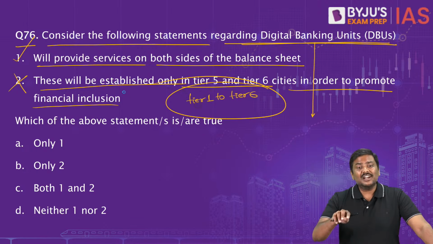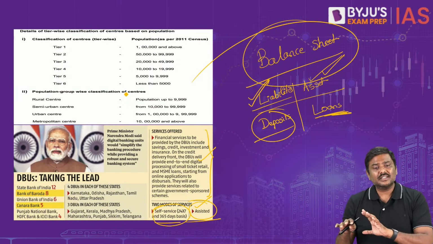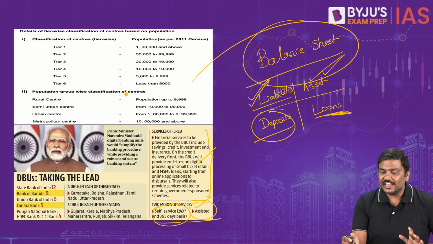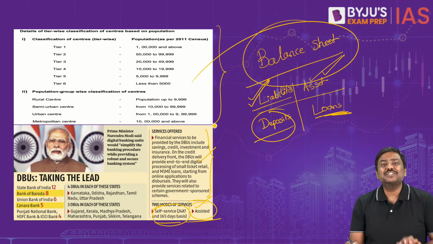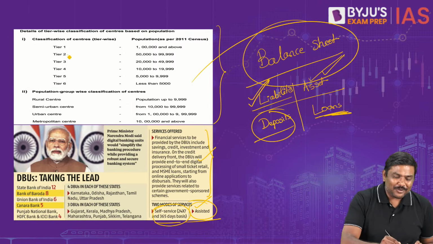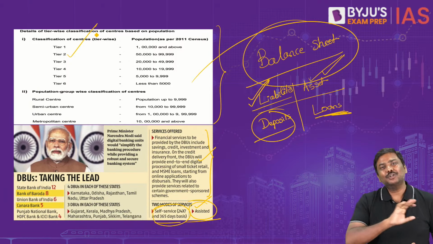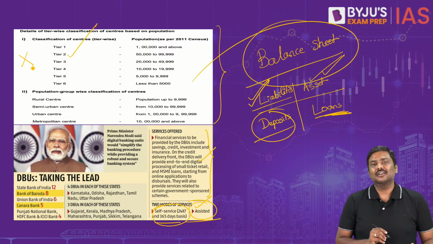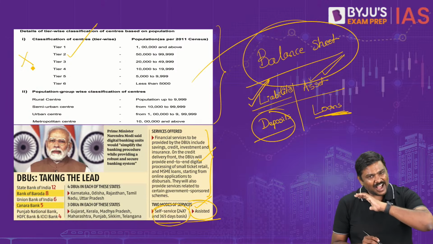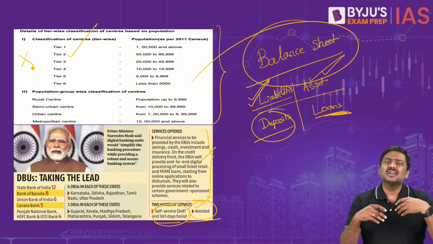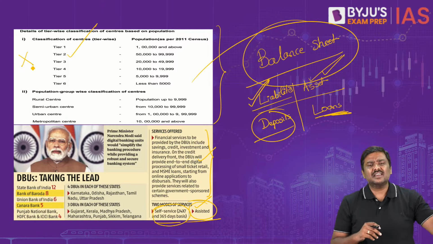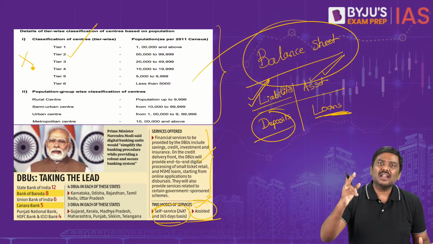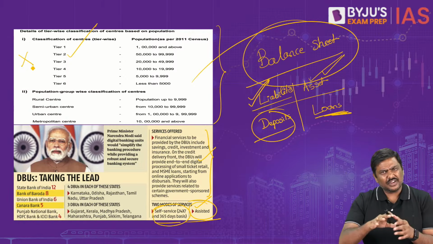Now many of you will start typing, what is this tier 1 to tier 6? I have not taken any risk here. I have given the picture of what is tier 1 to tier 6. Please have a look at it. Do not by heart it. UPSC will not ask you this classification. UPSC generally doesn't ask you this kind of classification because banking, census, etc. use the same classification.